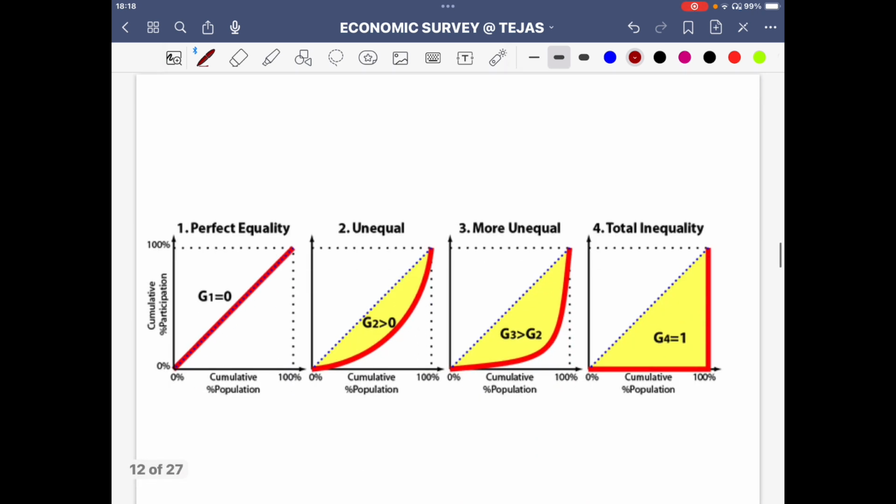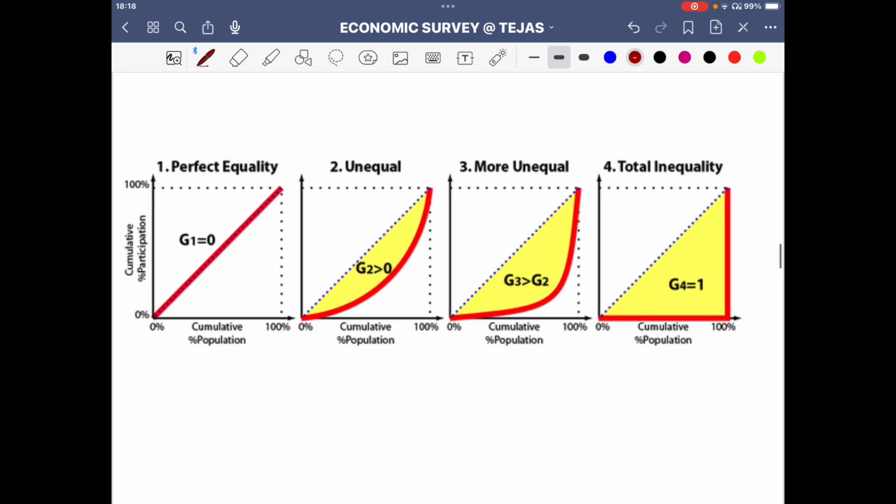What is the line of perfect equality? See, here I have made this for you. So the Gini coefficient equal to 0 is the point of perfect equality. The lines coincide with each other. It's a form of perfect equality. But now see, it has started deviating. The more the deviation, the more unequal the society is. And if it is like this, total inequality. This is a very bad picture, guys. We do not have to have it like this. We have to have it like this. But again, this is a utopia.